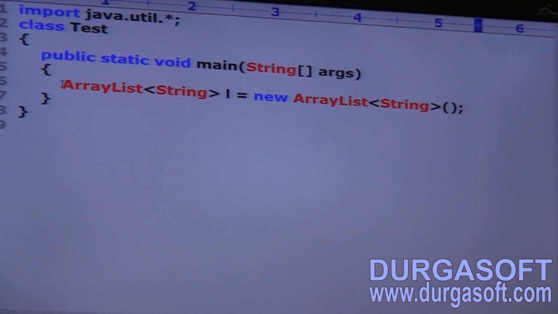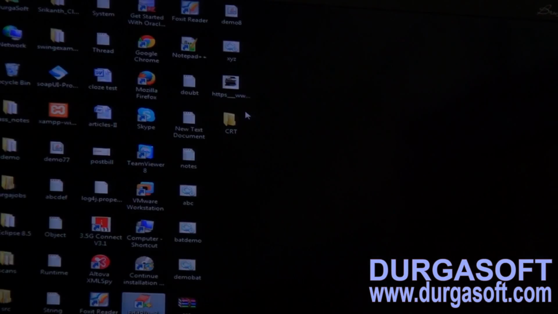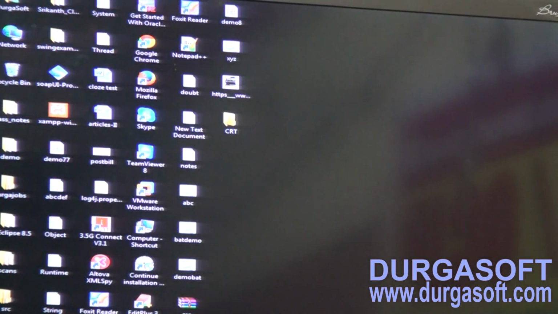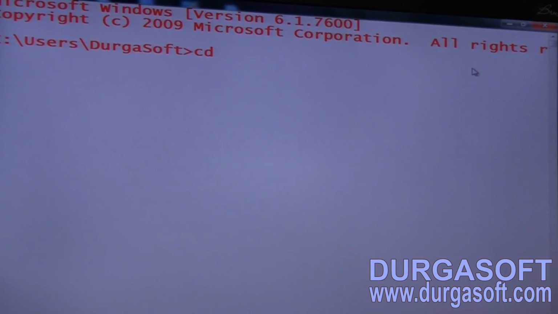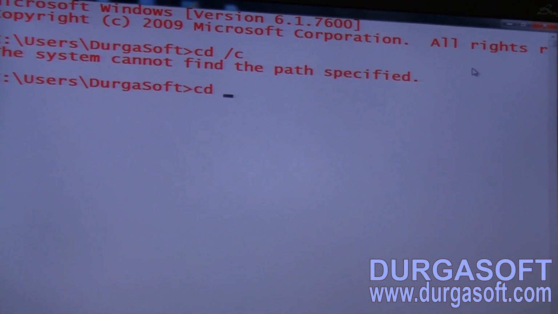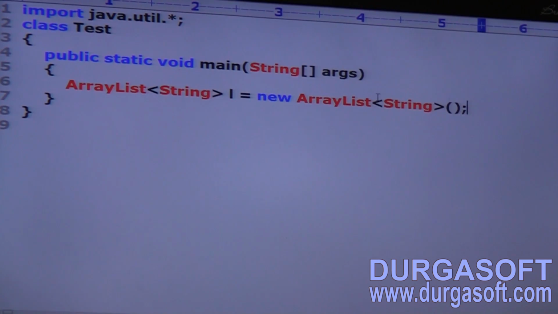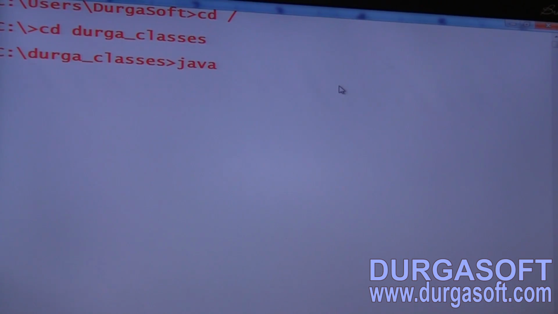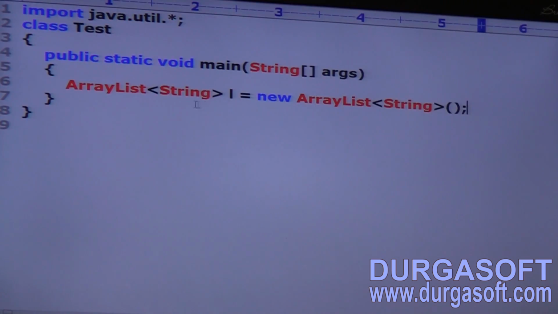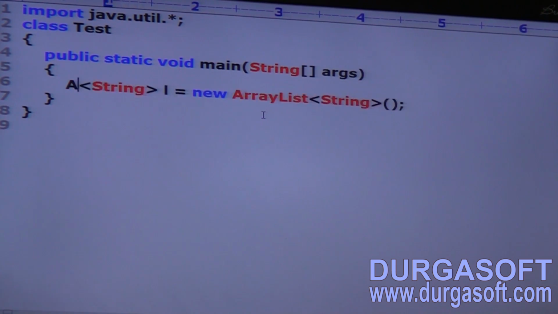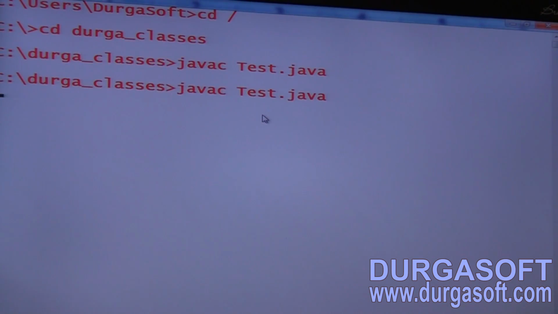ArrayList of String l is equal to new ArrayList of String. Can you tell is it valid or not? Perfectly valid, no problem at all. Let me go to my location, javac Test.java, valid, no problem at all. Now instead of ArrayList let me take List. Valid, no problem at all.